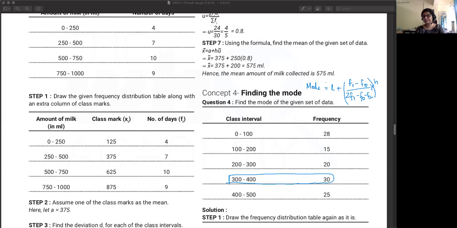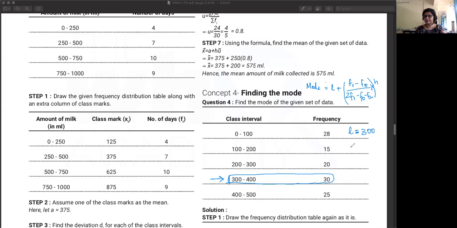value. Okay, first is L. So in this context, L will be equal to what? 300. L is not 300 to 400. L is just the lower limit of the modal class. So once you've identified this is the modal class, L will be equal to its lower limit, which is 300.